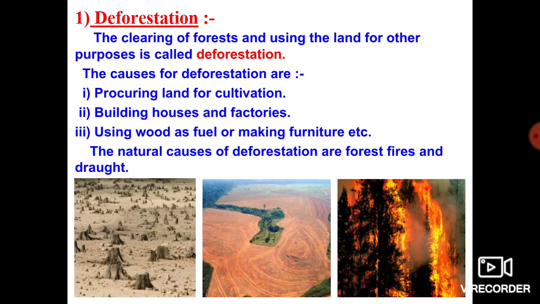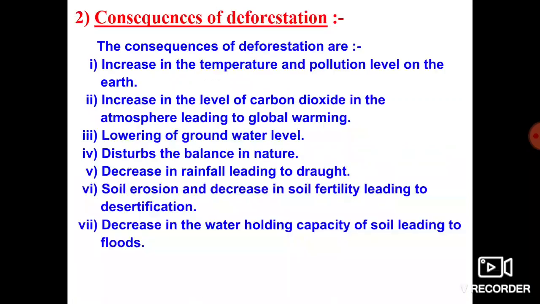Yes, by using only forest trees. And some natural causes of deforestation are also there. That is forest fire and drought. So drought as well as forest fire also cause deforestation.